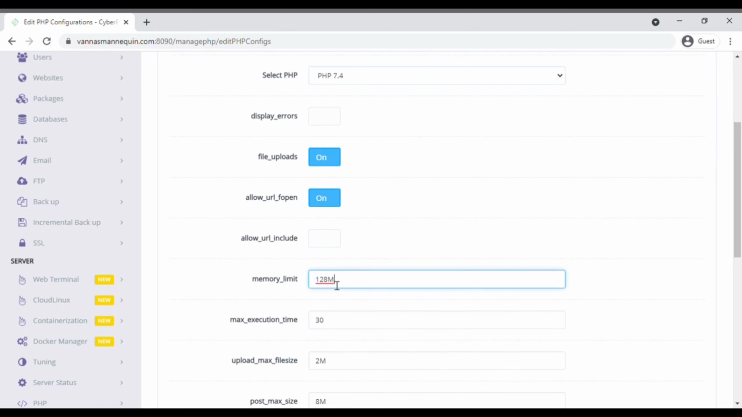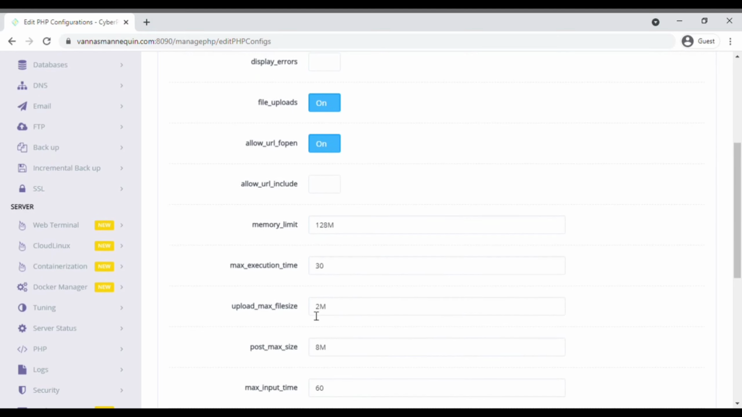Now we are going to increase the upload limit of our WordPress site. For that, just scroll down and increase the limit of upload max file size to 200. Post max file size to also 200.